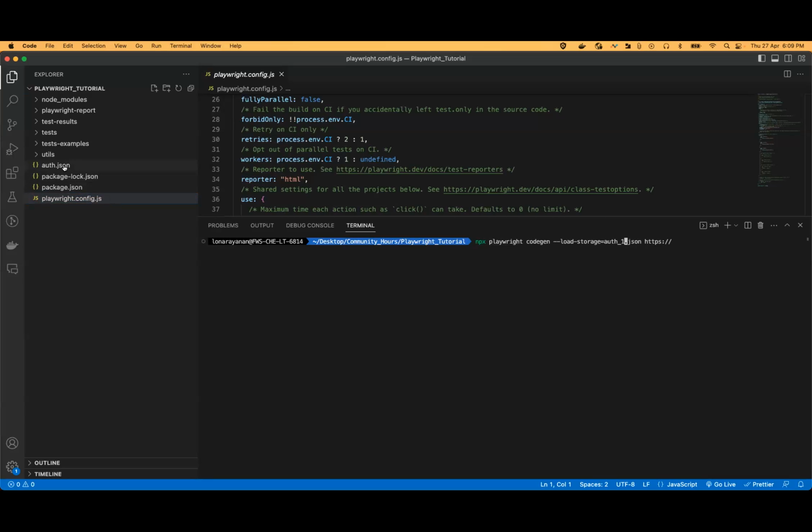If you see the repo structure, there is already an auth.json. So I have created my authentication and stored it.